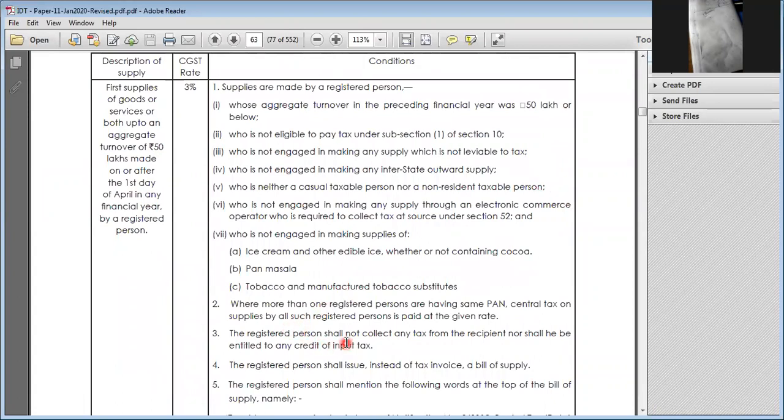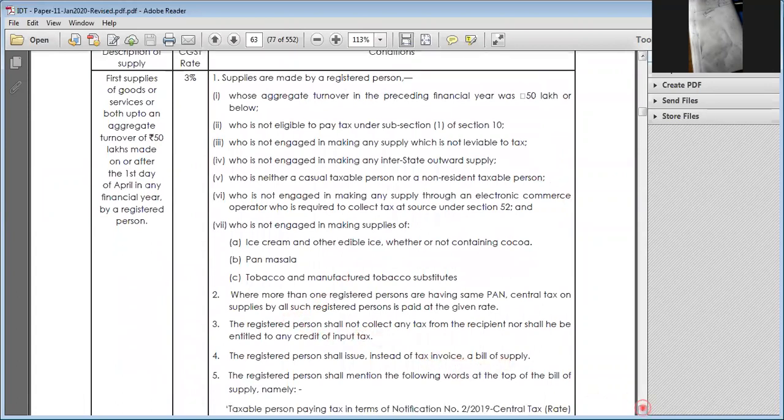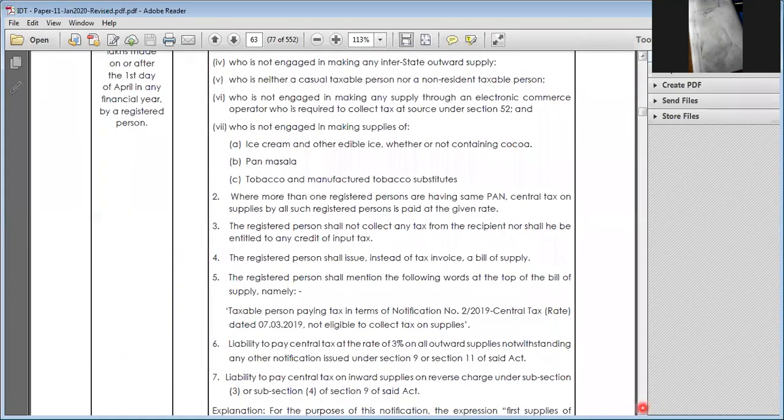Okay, next one, you should not raise what? Taxable invoice. Instead of that, you have to raise what? Bill of supply.